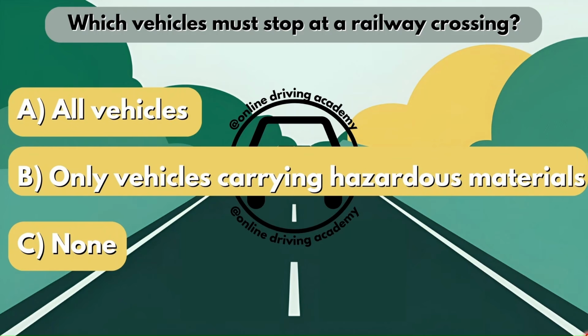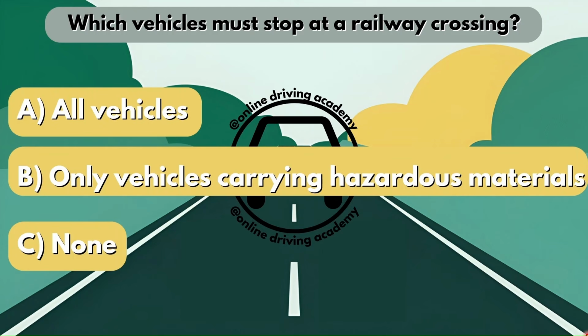Which vehicles must stop at a railway crossing? Now this is a very interesting question because you have to know this rule off by heart, right? Let's go through the options and then I will explain it to you. Is it option A, all vehicles? Is it option B, only vehicles carrying hazardous materials? Or is it option C, none? So let's read the question one more time and then let me explain. So which vehicles must stop at a railway crossing?